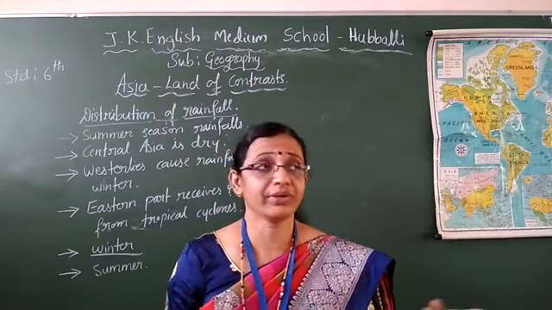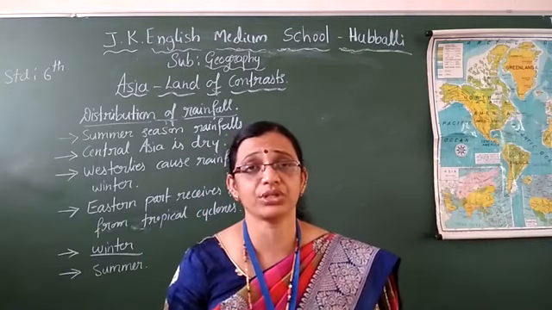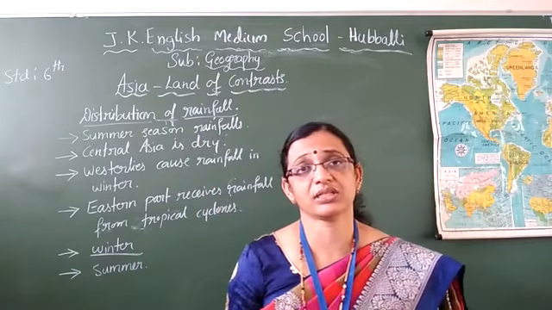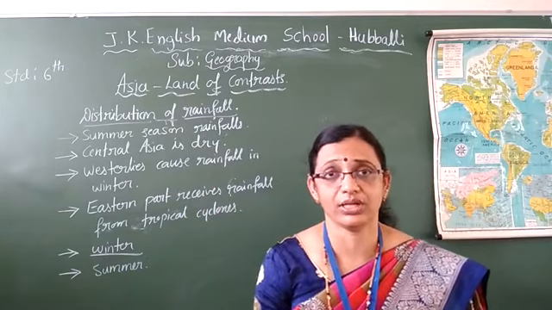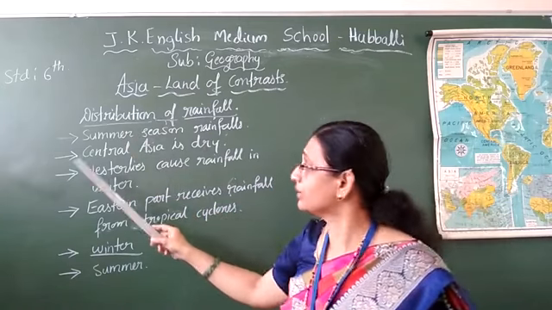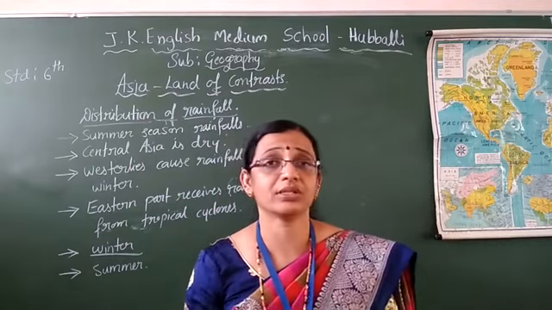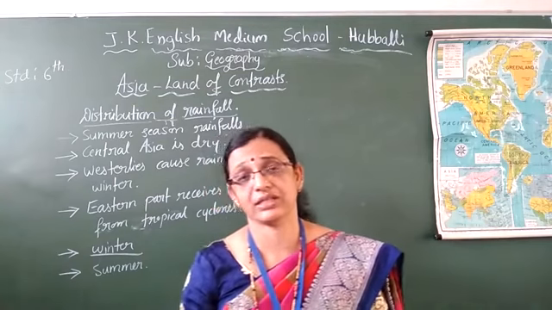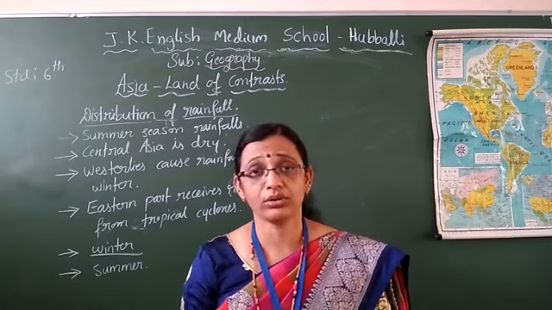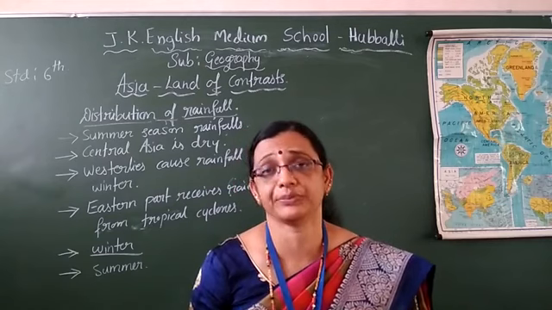So whatever winds are there in the summer season, they are monsoon winds. They are blowing from the ocean to the land. So because of this reason, most part of Asia is getting rainfall in the summer season only. That's one I wrote here. It is about the rainy season. Central Asia is dry. These monsoon winds are not reaching Central Asia. Because of this reason, Central Asia will remain without rainfall throughout the year. Because of this reason, it is cold.